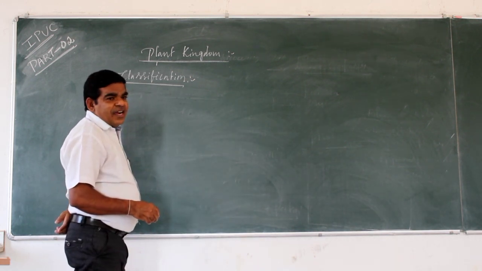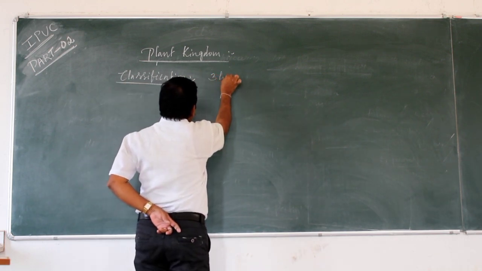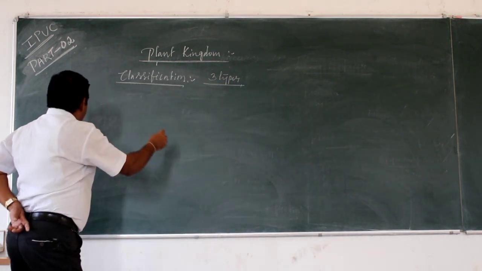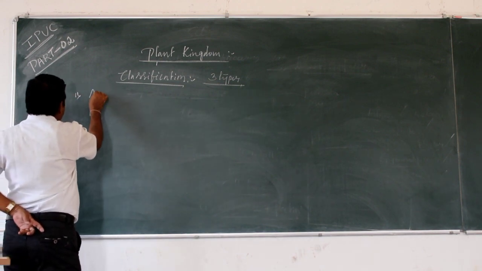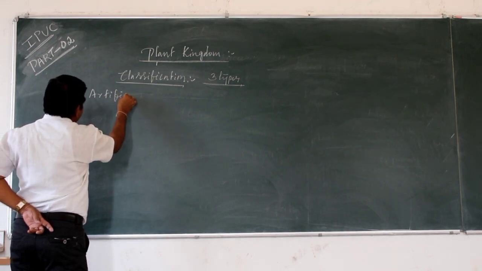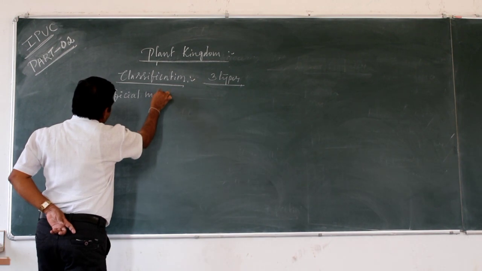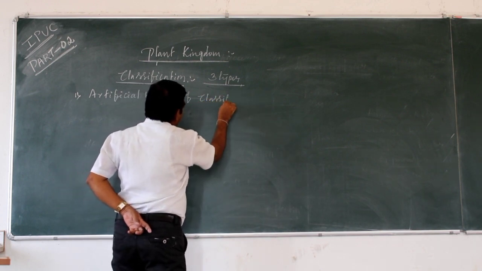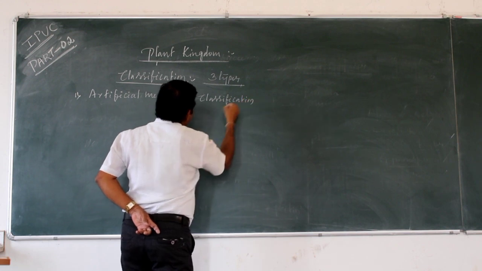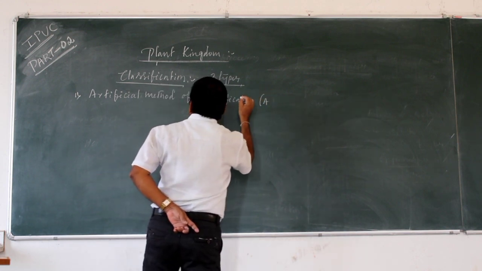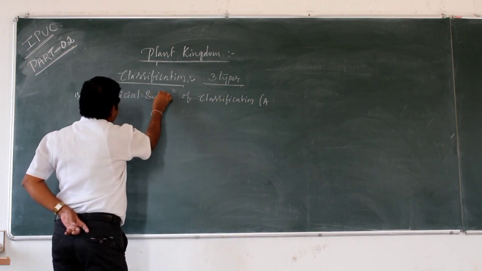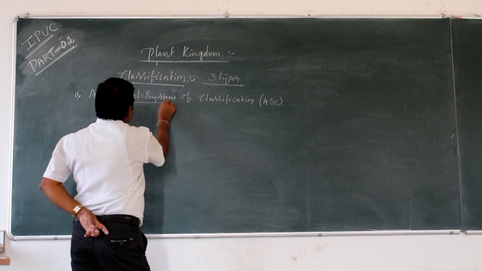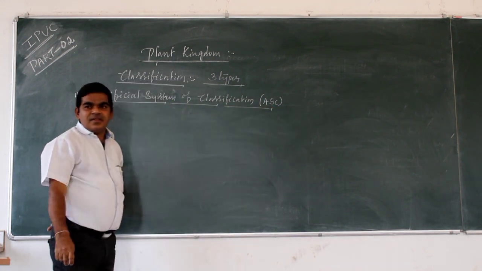Classification is of 3 types. First one, artificial system of classification.